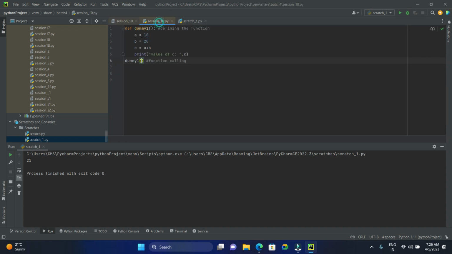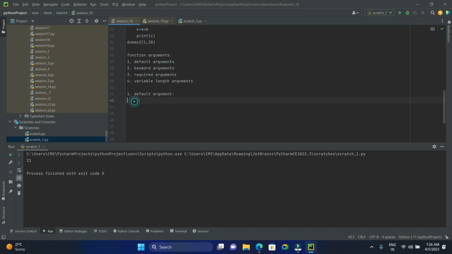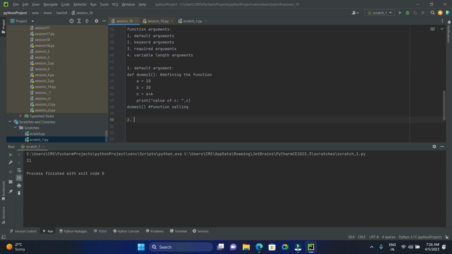Next, keyword arguments. Guys, whenever you have any doubts, just let me know. Okay. Next, keyword arguments. What are keyword arguments? Keyword arguments are nothing but, let's say when a function is called, the arguments are linked to the keyword arguments.